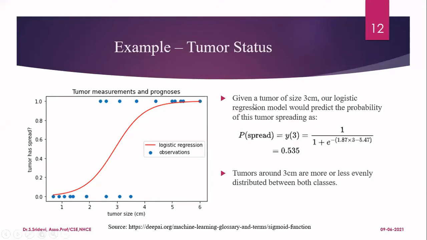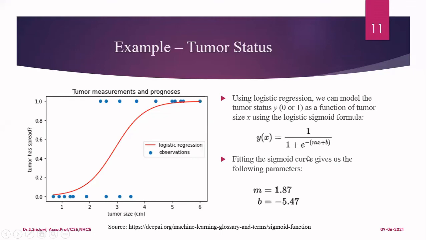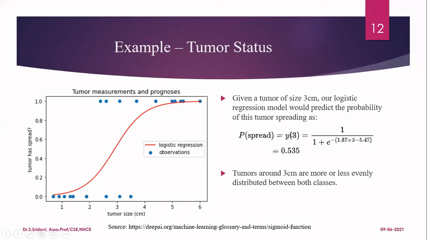So now let us see how to proceed with that. Given a tumor of size 3 centimeter, if you apply that to the previous formula, with the help of the model we have predicted the values of m and b. They are our model parameters. Now you can substitute them in the equation. Once I give you the value of x as 3, you substitute the values of m, b, and 3. You will find the answer as 0.535.